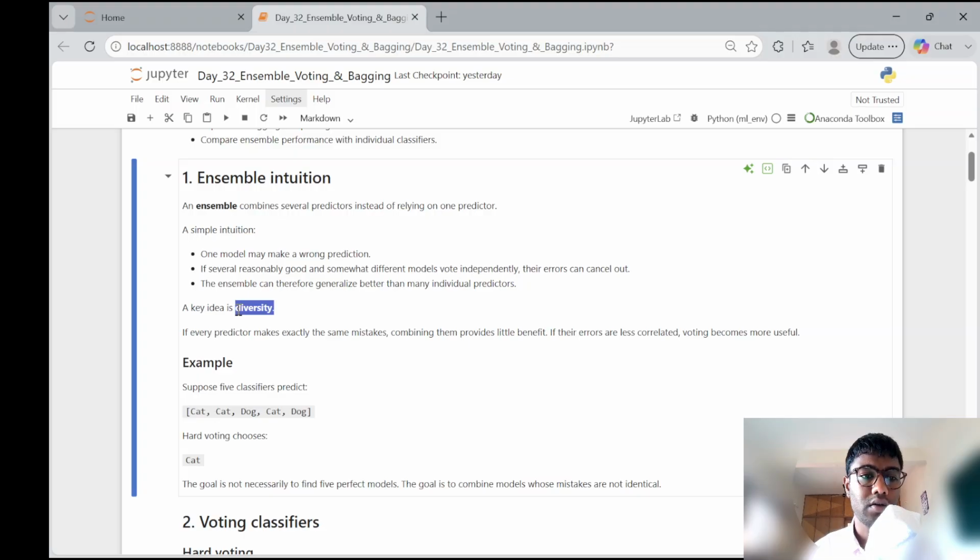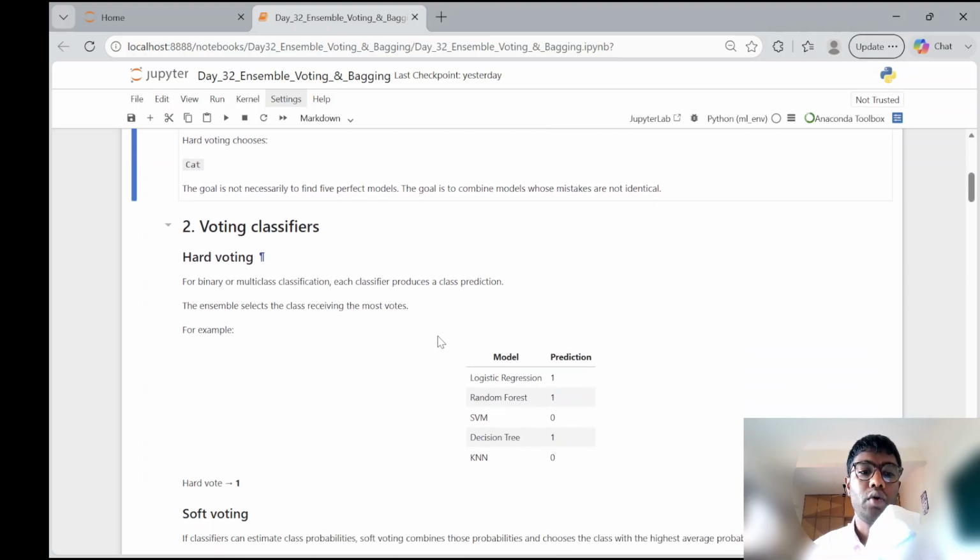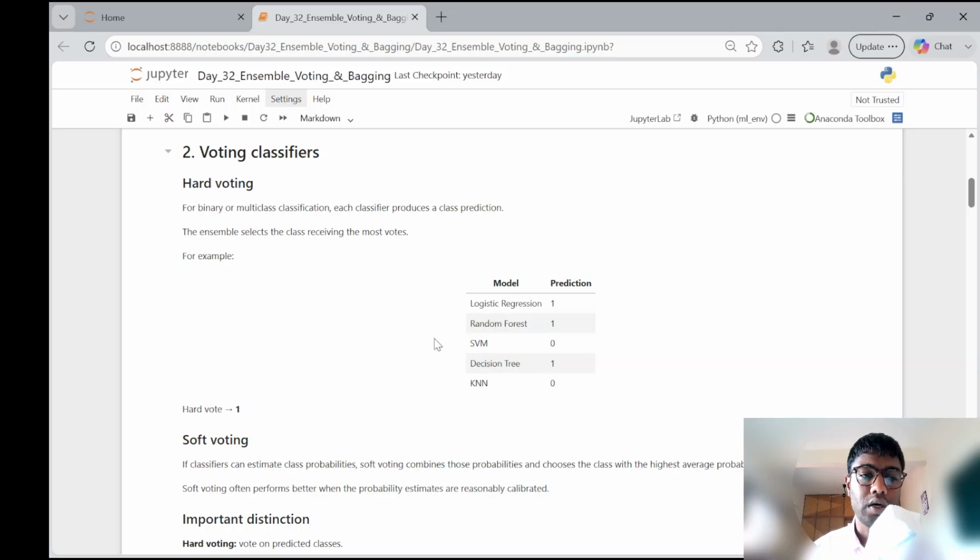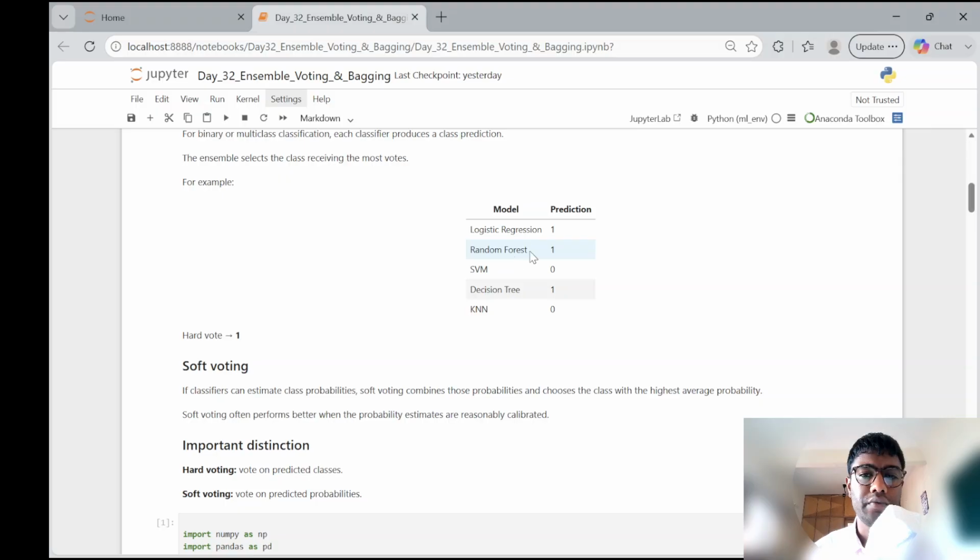Diversity is the key idea in Ensemble. Every predictor can make mistakes, but the collective result can bring out the accuracy. Hard voting is part of classification, either binary or multi-class classification. The class receiving the most votes will be selected. For example, here let's say 1 is being selected the highest number of times, so 1 would be the output.